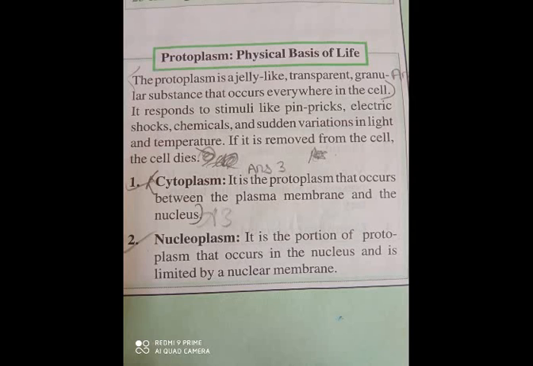First, cytoplasm. It is the protoplasm that occurs between plasma membrane and the nucleus. Second, nucleoplasm. It is a portion of protoplasm that occurs in the nucleus and is limited by a nuclear membrane.